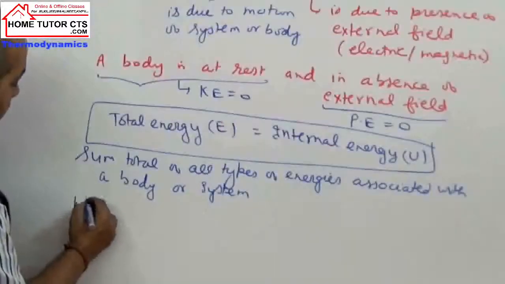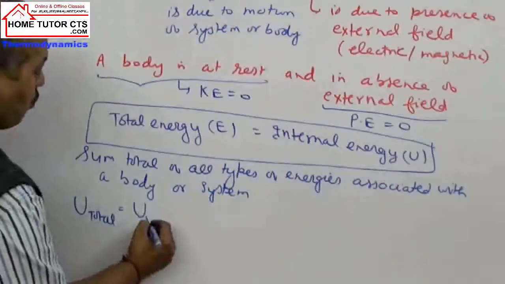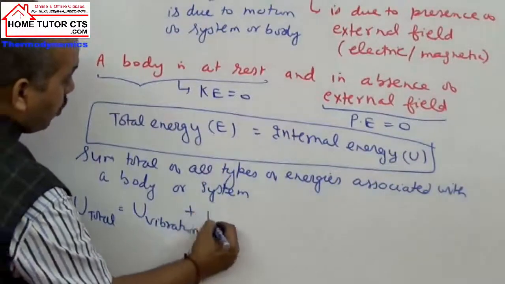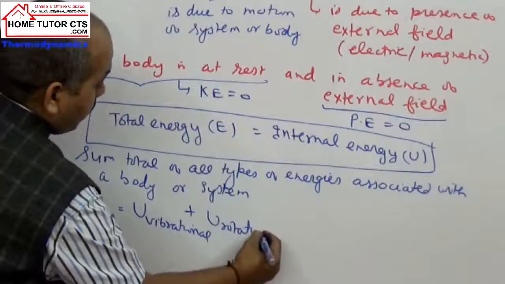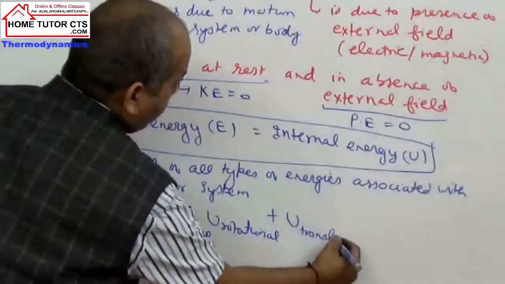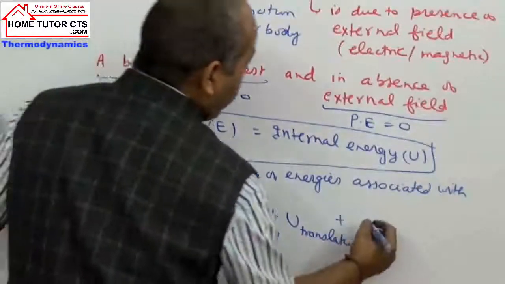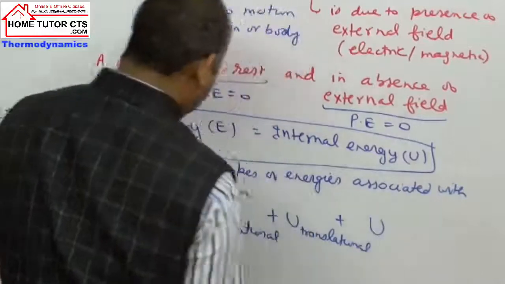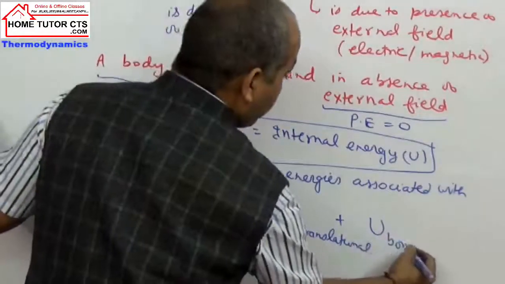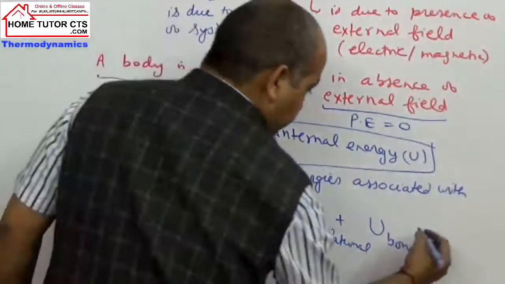Like if I take U total, it can be taken as the vibrational, rotational, translational, motional energy of particles, plus we can take vibrational, rotational, translational, bonding energy, or we can take electronic energy.